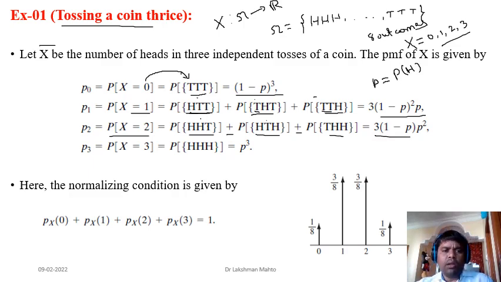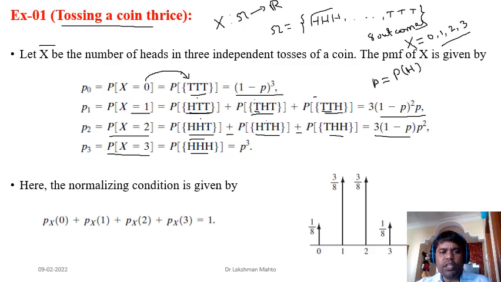Coming to the probability mass function for x equal to 3, it would be just the probability that x is taking value 3. 3 means the number of heads is 3. So what kind of outcome in the sample space is associated with 3? It is associated with the event head, head, head, a single event in the sample space omega.